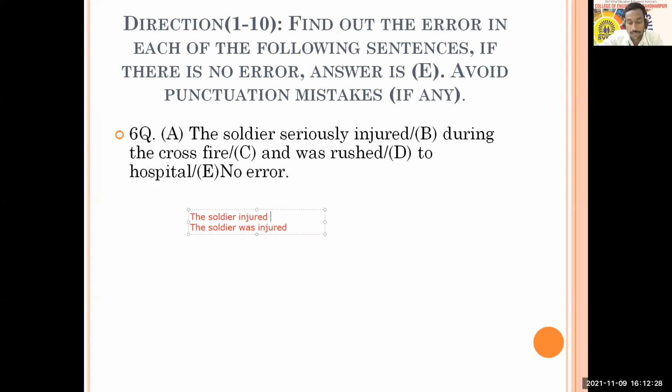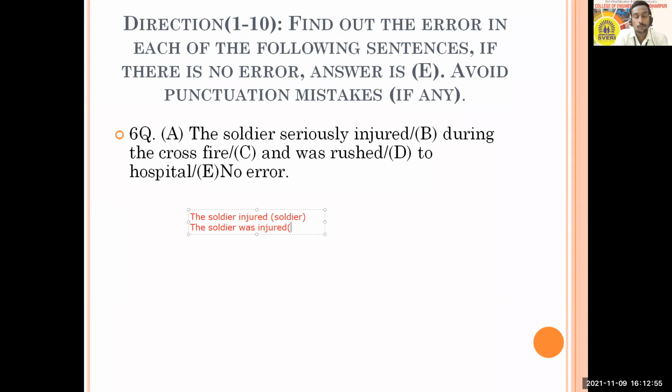Who performs the action of injury here? Who is performing action here? Soldier. The soldier is doing the action. Soldier is injuring here. And in this example, the soldier was injured. Here, who is doing the action? Is it the soldier here?